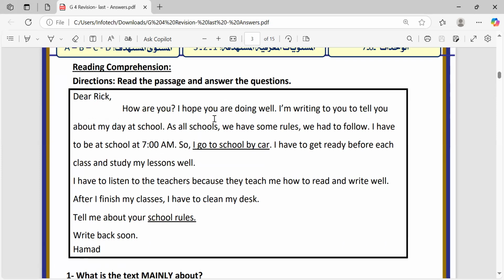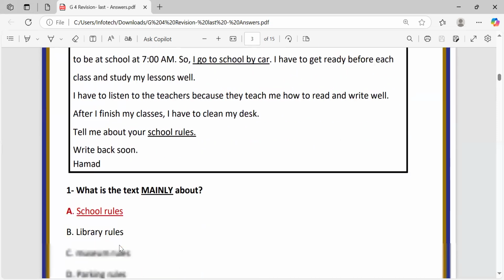Dear Rick, how are you? I hope you're doing well. I'm writing to tell you about my day at school. As all schools, we have some rules we have to follow. I have to be at school at 7 a.m. So I go to school by car. I have to get ready before each class and study my lessons well. I have to listen to the teachers because they teach me how to read and write well. After I finish my classes, I have to clean my desk. Tell me about your school rules. Write back soon, Hamad.